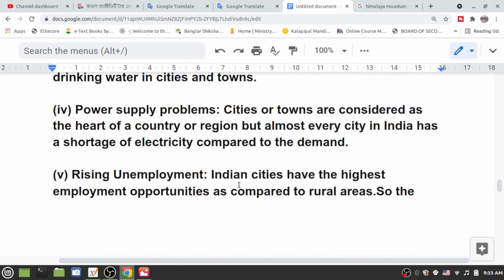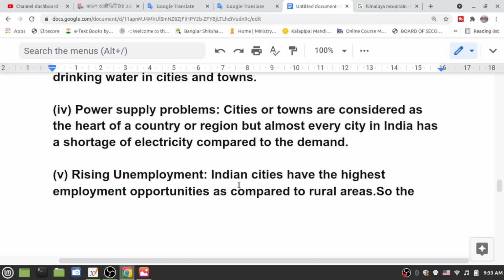And fourth, power supply problems. Cities or towns are considered the heart of a country or region, but almost every city in India has a shortage of electricity compared to the demand.